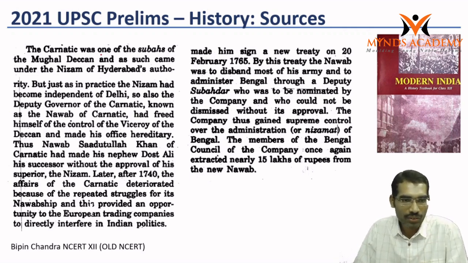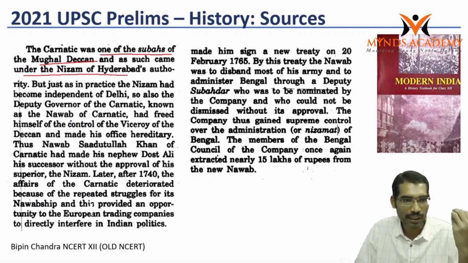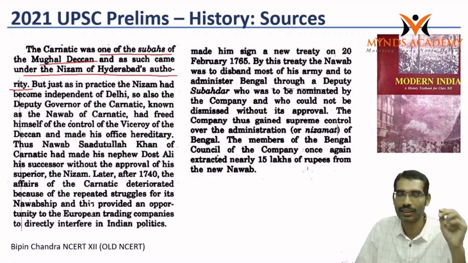The Carnatic was one of the Subahs of Mughal Deccan and as such came under the Nizam of Hyderabad's authority. So this is the statement from Bipin Chandra. But just as in practice the Nizam had become independent of Delhi, so also the deputy governor of the Carnatic, known as the Nawab of Carnatic, had freed himself of the control of the Viceroy of the Deccan.